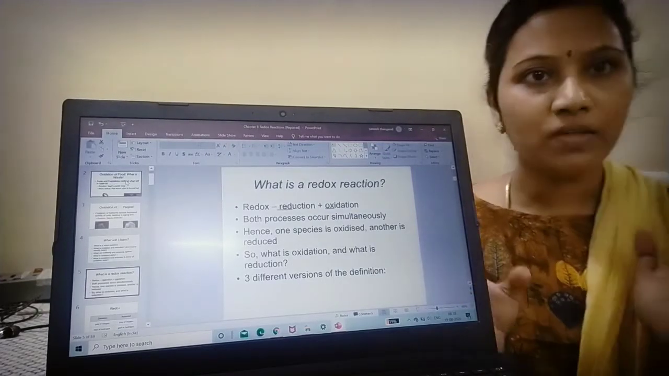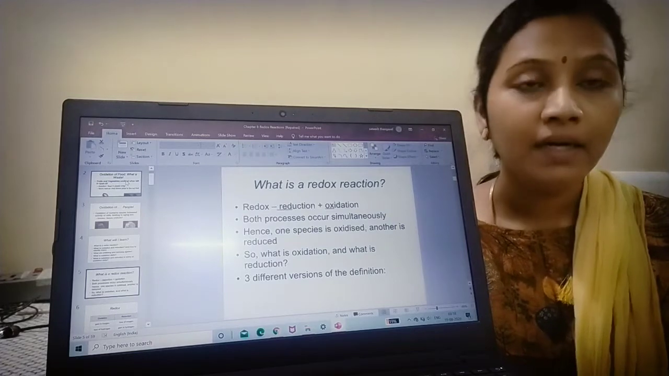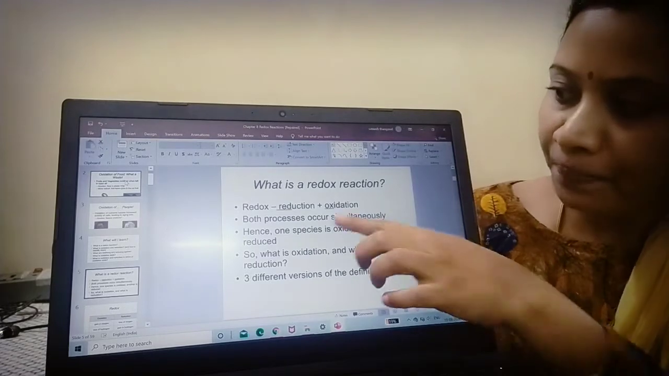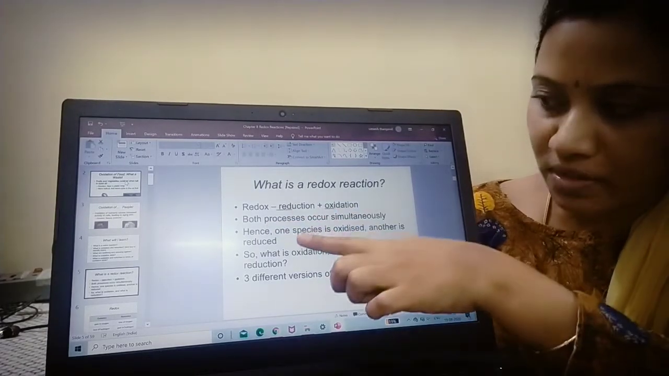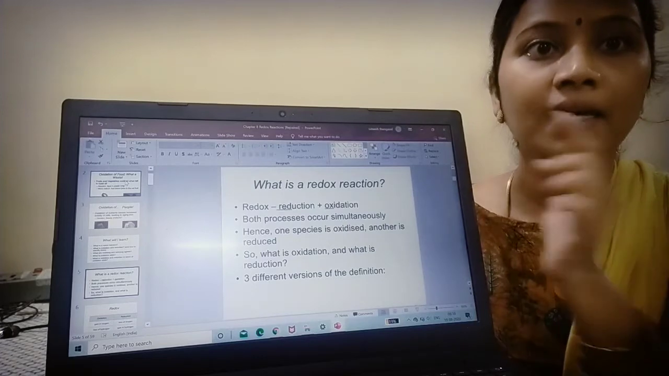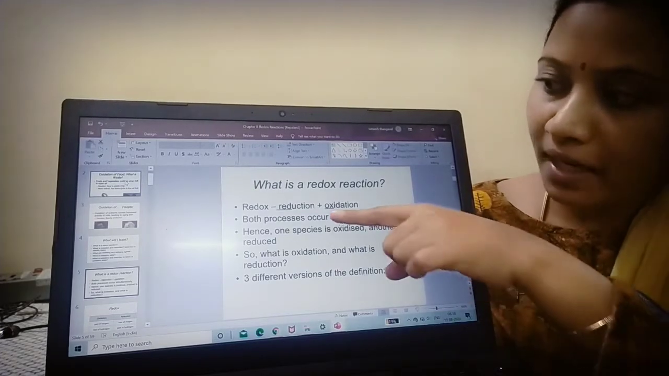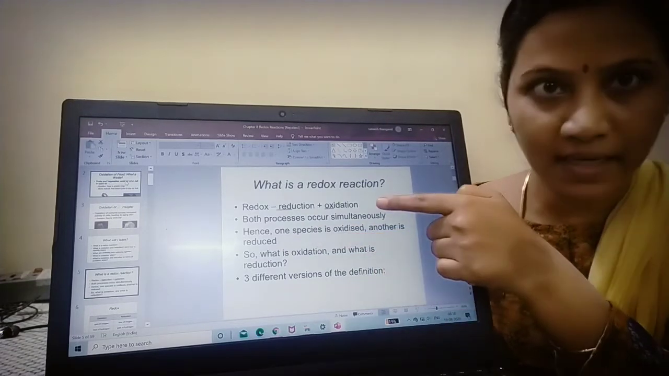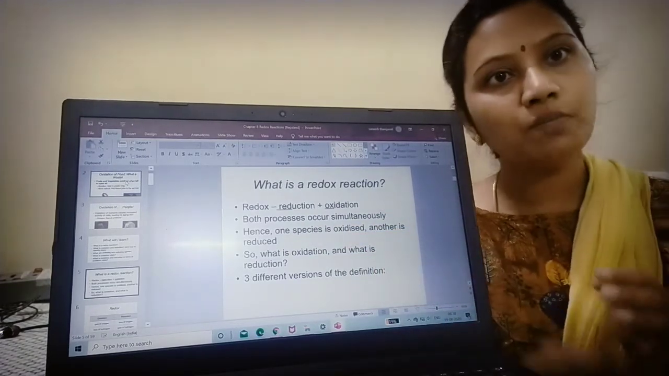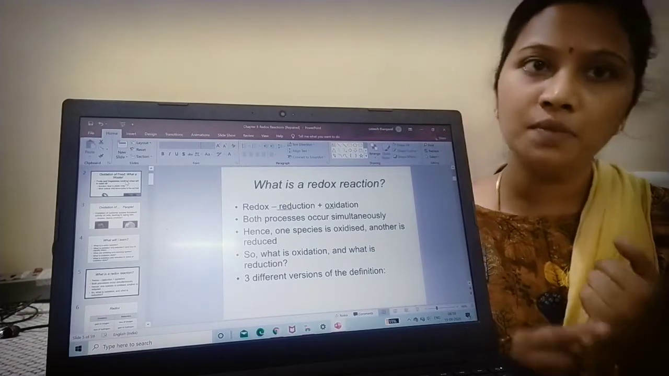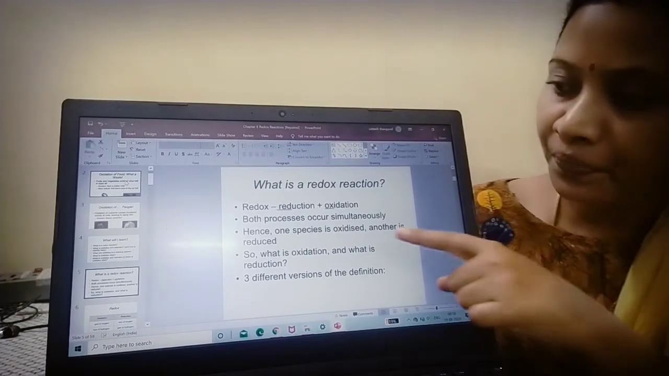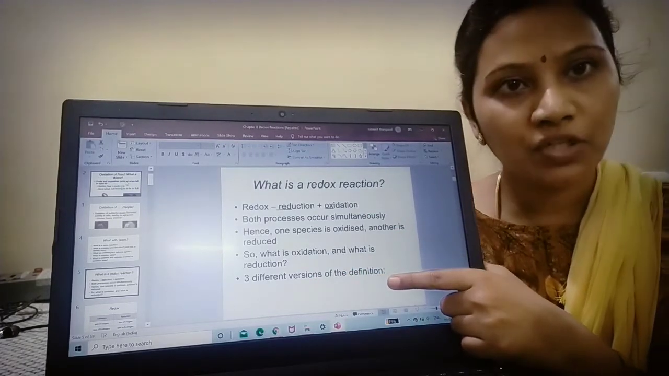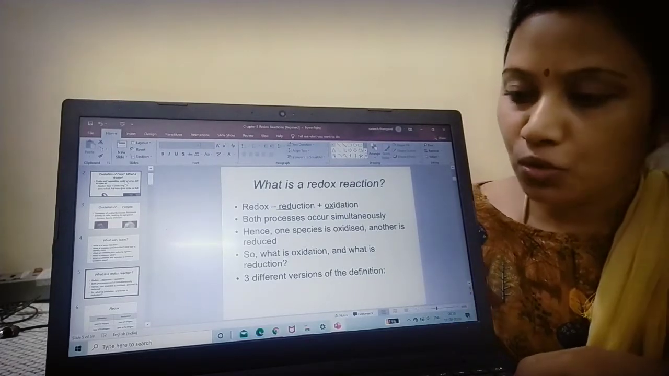Next, what is a redox reaction? As I already discussed with you, a redox reaction is a simultaneous oxidation and reduction reaction. An oxidation and a reduction process occurring simultaneously is called a redox reaction. Both oxidation and reduction happen, so one species will be oxidized and the other species will be reduced. Now there are three different versions of the oxidation and reduction definition. Let me show you that slide.